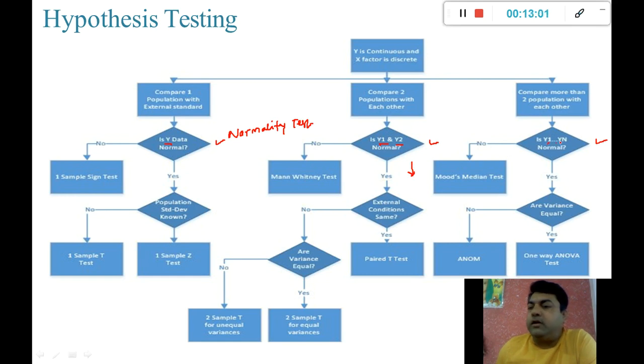And here if all the samples are normally distributed, then only we can go this way. If the data is not normally distributed, then we will change our direction and perform some other actions, something like one sample sign test, Mann-Whitney test, Mood's median test. These tests are called non-parametric tests.